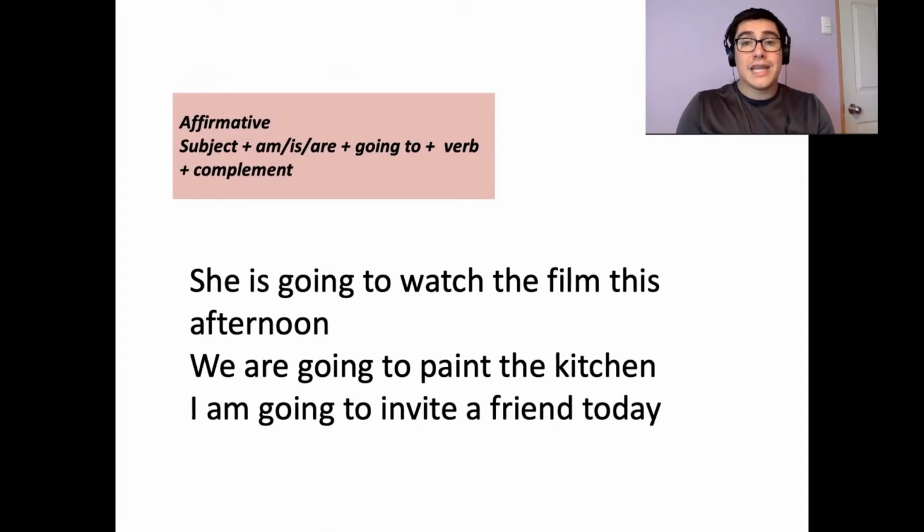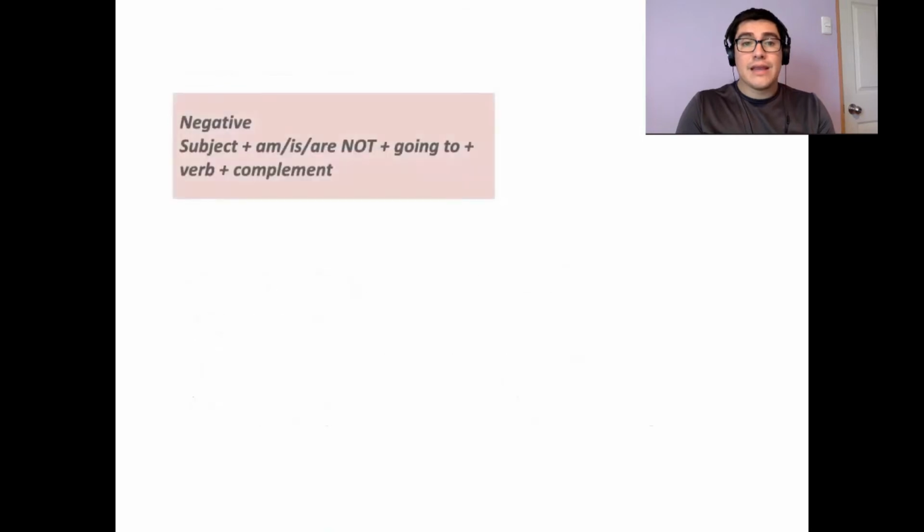Now let's go with the negative. In the case of the negative, it's very similar, but we are going to use the word not at some point. So we have the subject: I, you, he, she, the students, the kids, etc. Am, is, or are, depending on the subject, and then not. Then going to, the verb, and the complement.